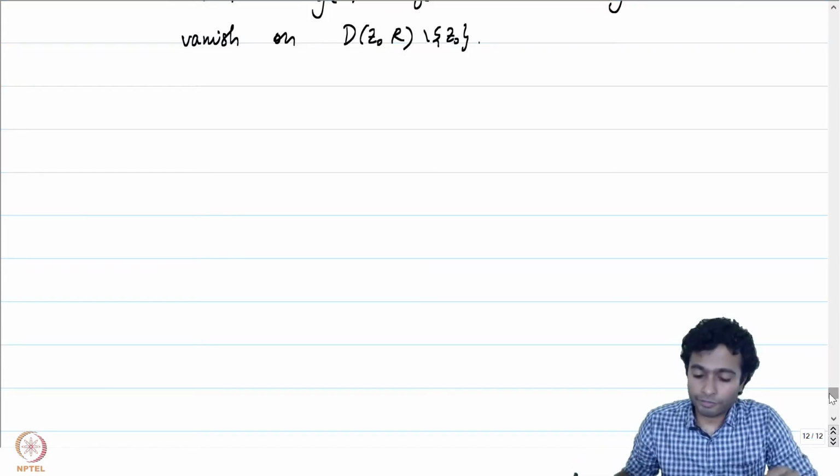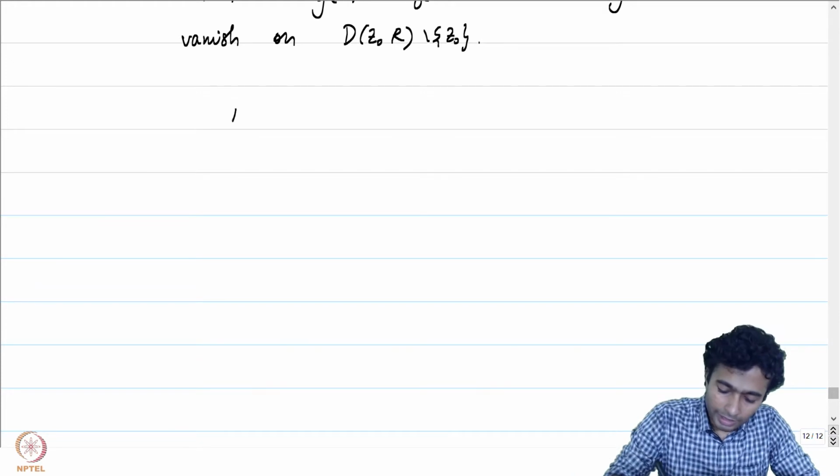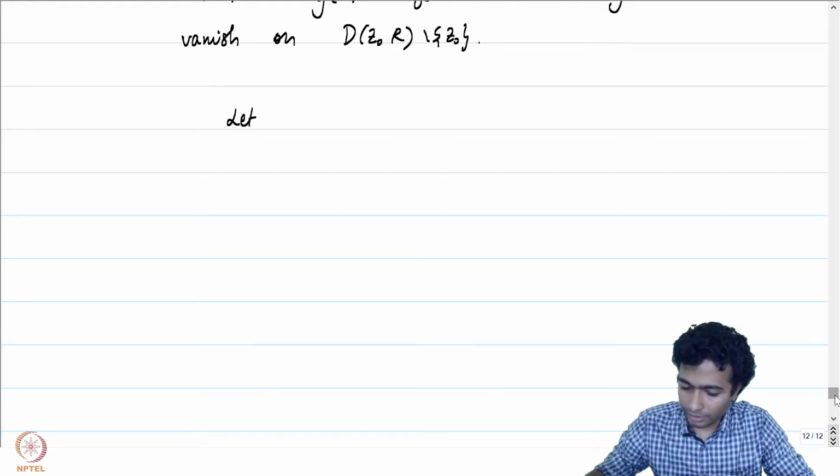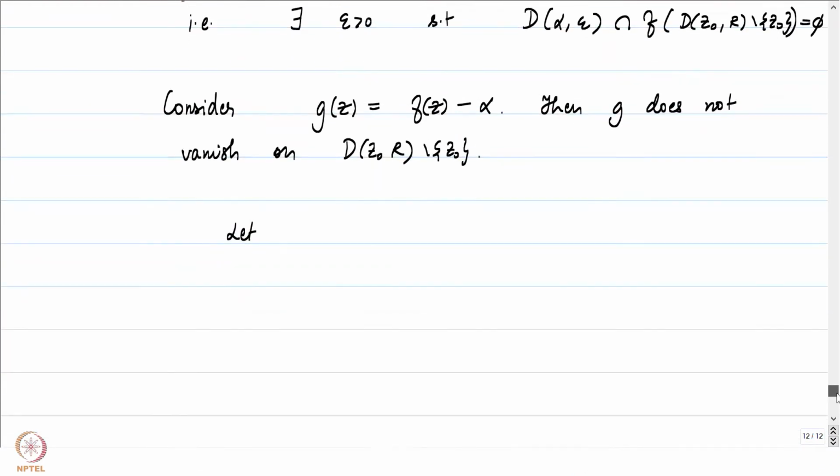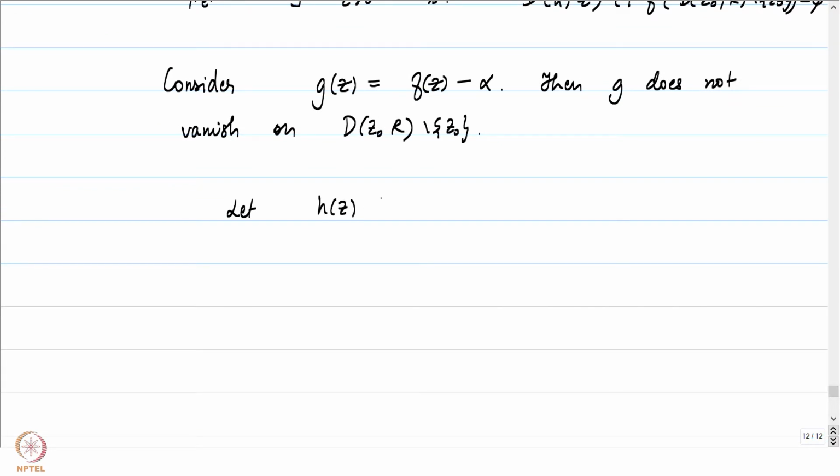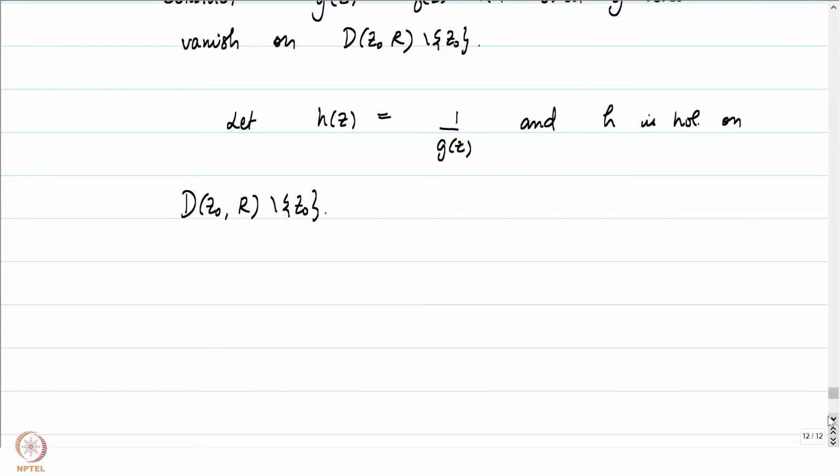Because this function does not vanish here, let's invert it. So let's define h of z to be equal to 1 by g of z. And if you notice, h is holomorphic on D(z0, r) minus z0. Now let's explore what type of a singularity z0 is to h. Notice that h is defined on D(z0, r) minus z0.